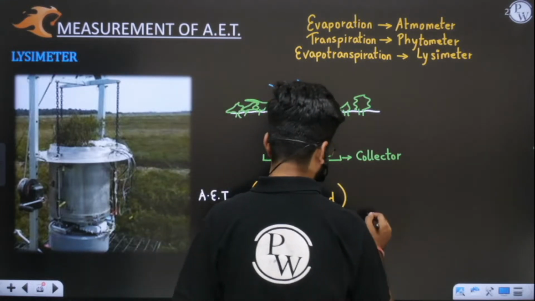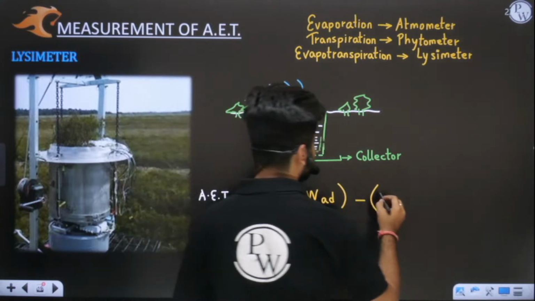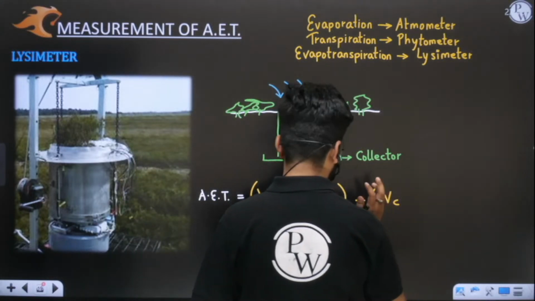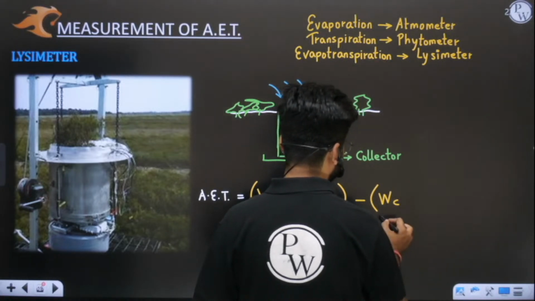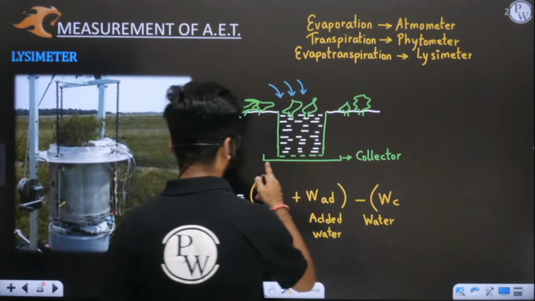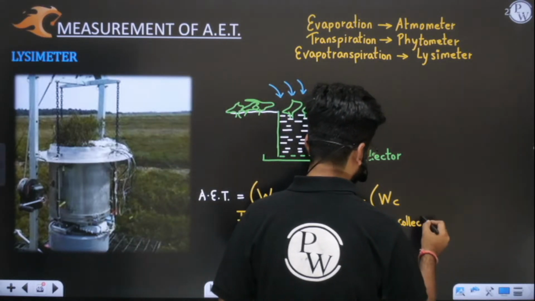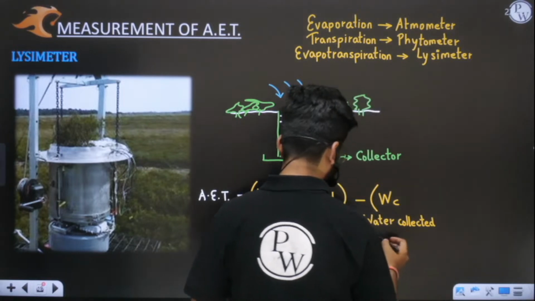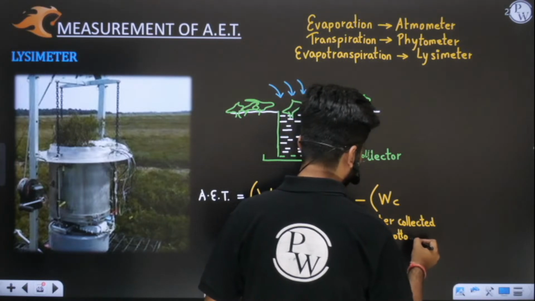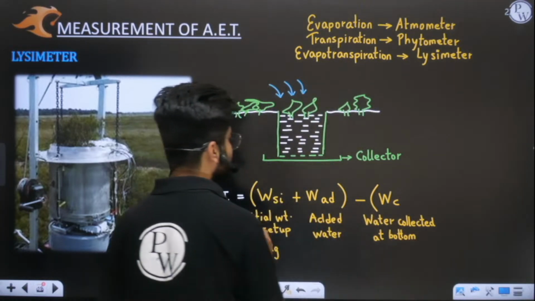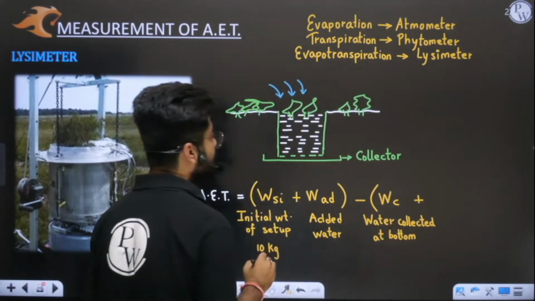Now some water will get collected here, that is WC. Some water will get collected at the bottom, that is water getting out of the system. WC is water collected in the collector at the bottom. So this is WC. And what else?